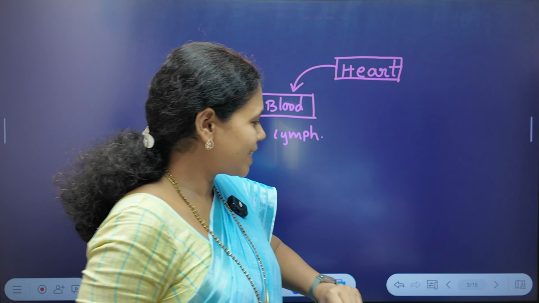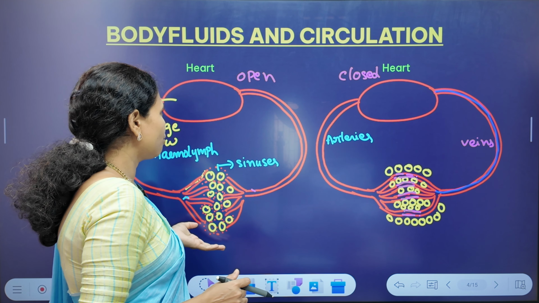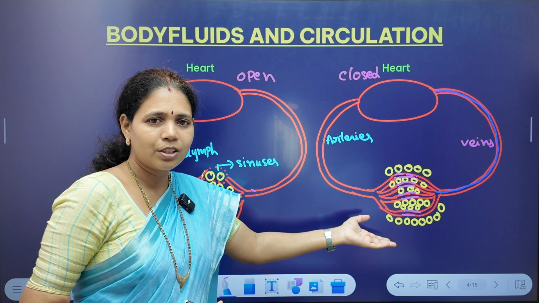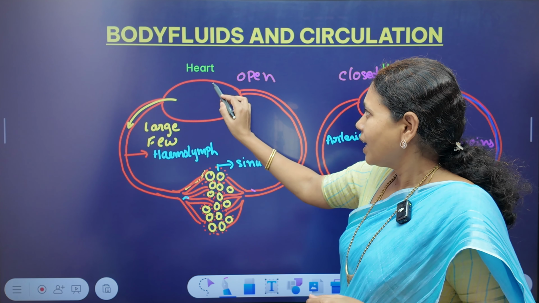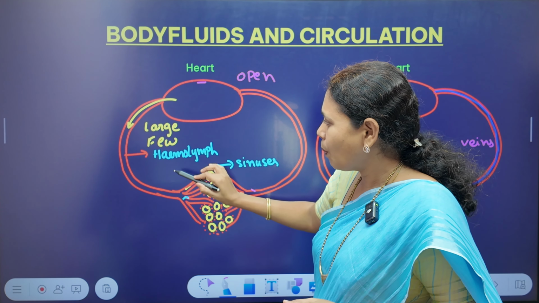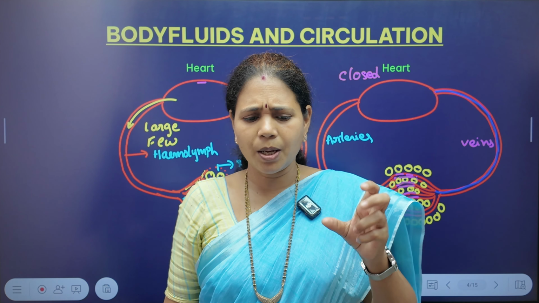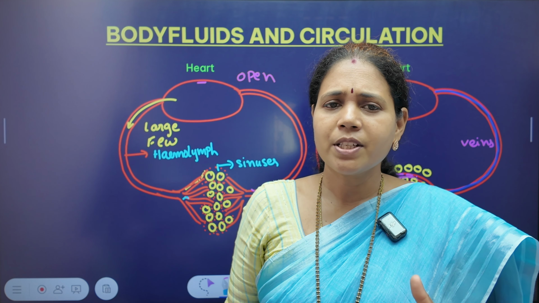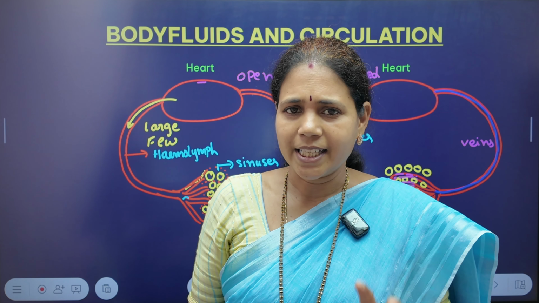One is the open circulation, another one is the closed circulation. Open circulation, and the second is the closed circulation. So here you can see the representation of open circulation and this is the representation of closed circulation. Observe carefully. Here the heart pumps the blood and that blood is released into certain blood vessels. In some organisms the blood vessels are completely absent, in some they are present but very few in number.